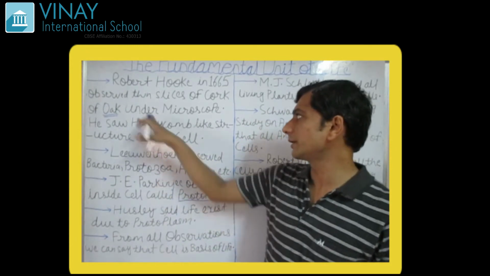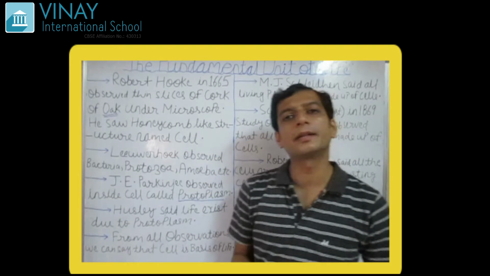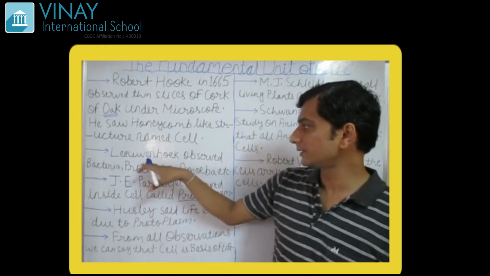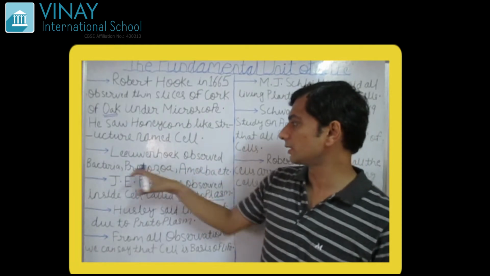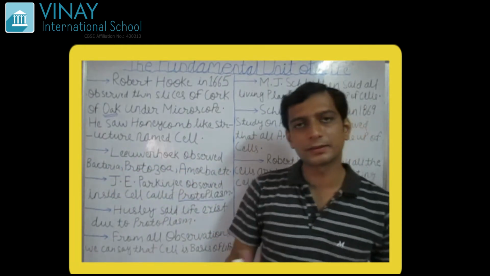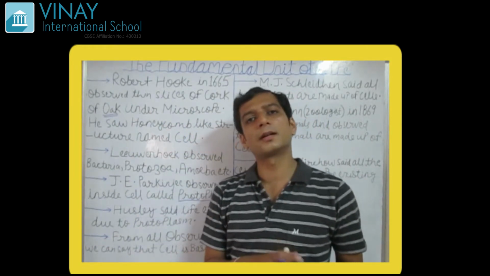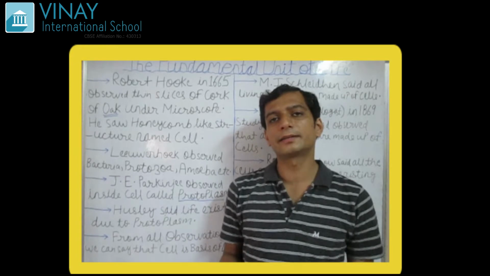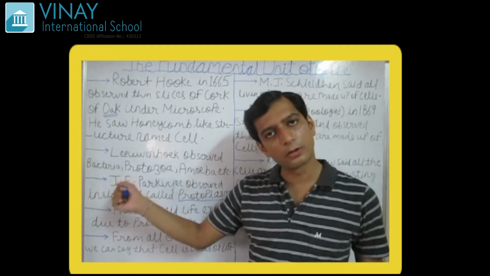So who gave this name cell? It was given by the scientist Robert Hooke in 1665. Next scientist, Leeuwenhoek, what did he do? See here, Leeuwenhoek observed bacteria, protozoa, amoeba, etc. So he observed amoeba, protozoa, bacteria, etc. in microscope. Who observed? Leeuwenhoek.